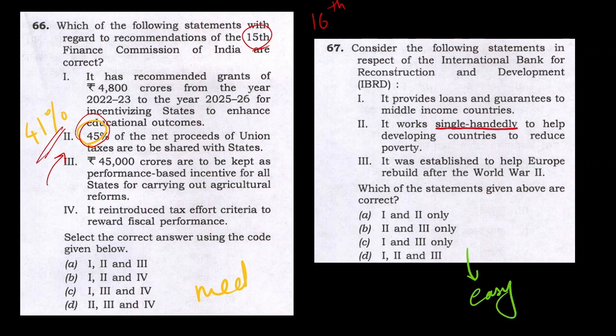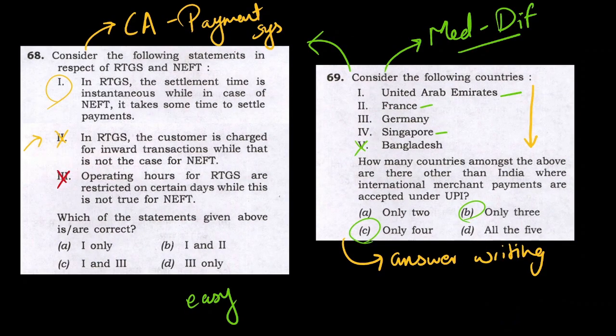Next question. Even if you do not know about this, you would still be able to solve it because if you look at the statement, poverty cannot be single handedly solved by one type of institution, right? And if you eliminate the option 2, you get this fairly easy question even if you don't know the concept.